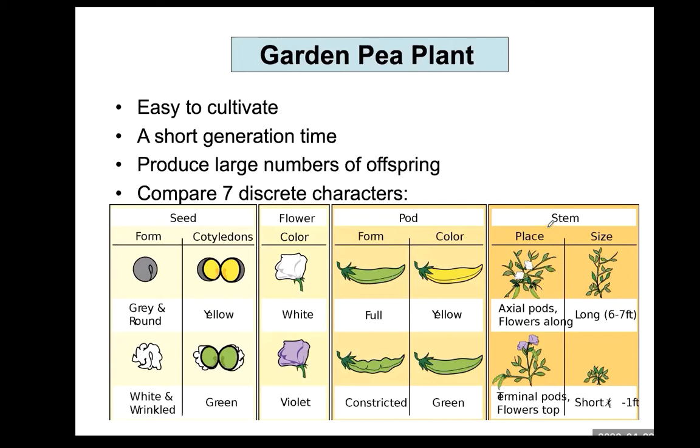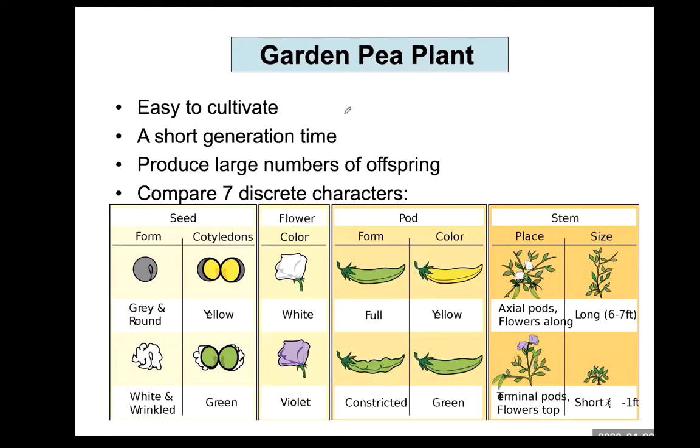Why did Mendel choose the pea plant? Because it is easy to cultivate. And the pea plant's generation time is short. Therefore, it does not have to wait for a long time to see the next generation. One of the difficulties in studying human genetics is that humans' lifespan is long, so it's very hard to collect the data of the next generation.